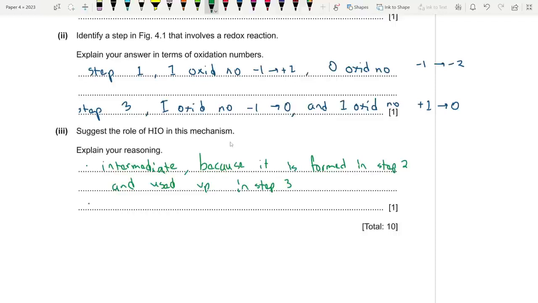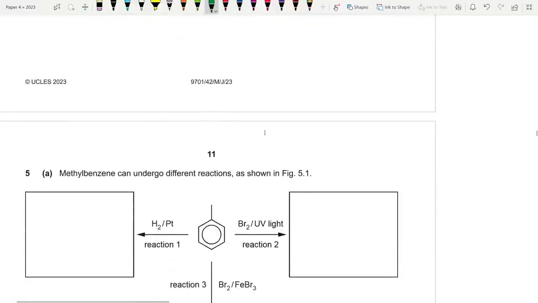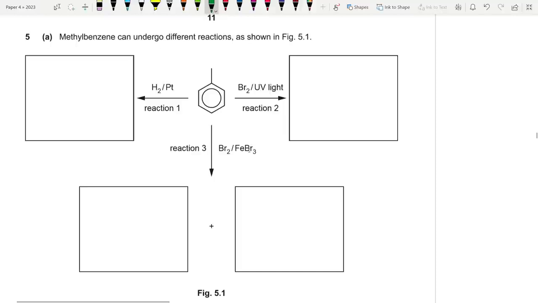Also, what is an alternate answer? Look at step 3, what is the role of HIO here? HIO is converting iodide to iodine. It is oxidizing iodide to iodine. So it is acting as an oxidizing agent in step 3, as it oxidizes iodide to iodine. Fine. Moving on to question number 5. We have 5, 6, 7, 8, 9 left now. 5 questions. Hopefully it'll be done soon.